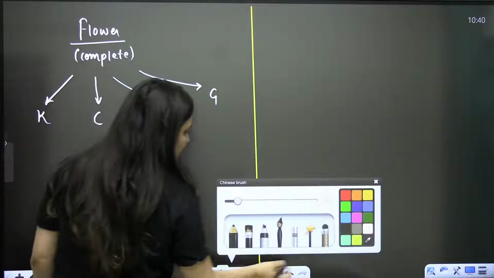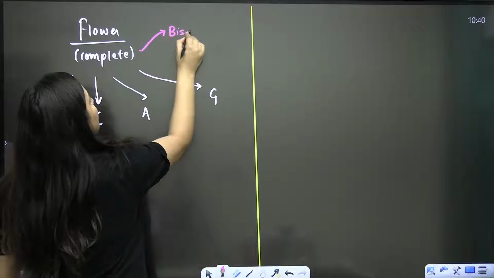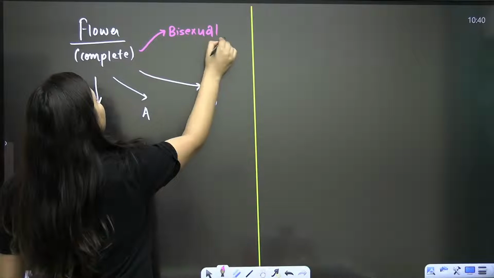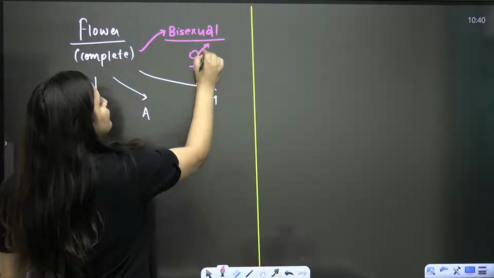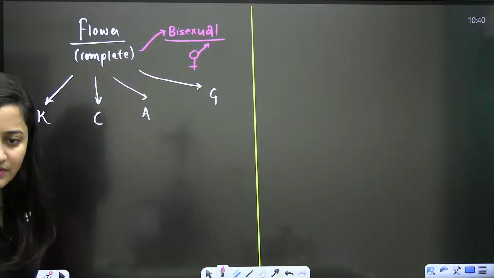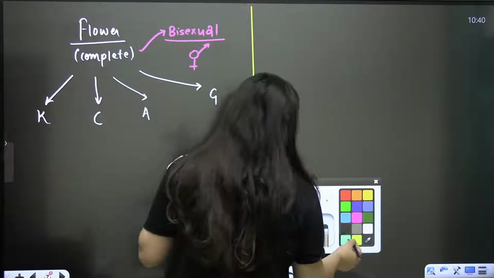Such a flower will be bisexual, right? For a bisexual flower, this is going to be the symbol. So I hope you remember that trick, right?